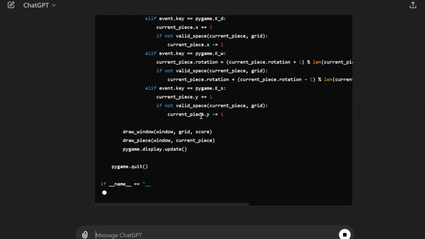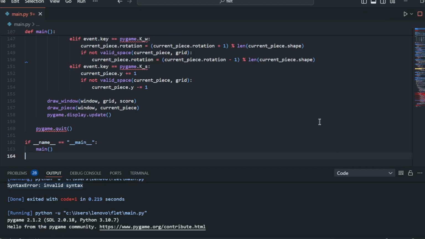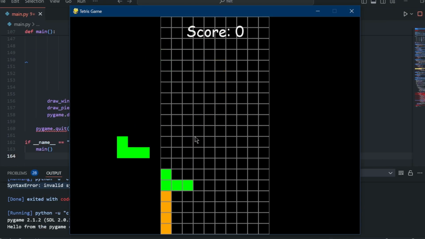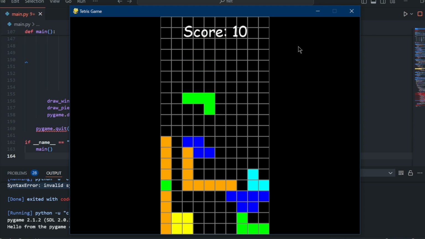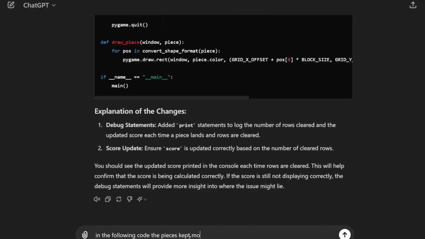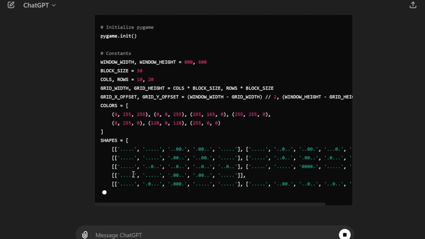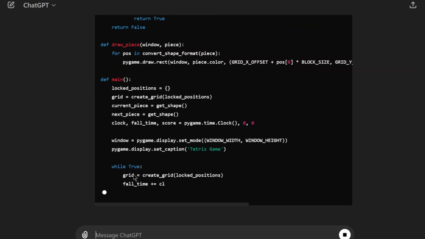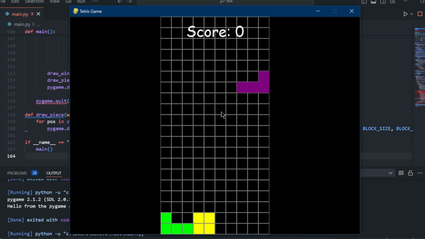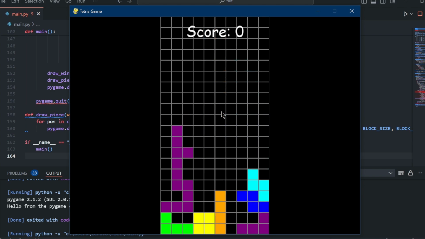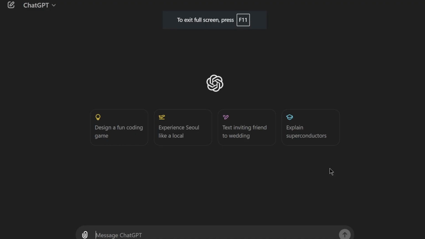When I went to VS Code again and ran the code, it was running properly, but the mistake ChatGPT made was that the pieces were going out of the grid. That means the game is not running properly. So I again went to ChatGPT and asked it to fix the problem, and then when I ran the game, it was running properly and without any error.